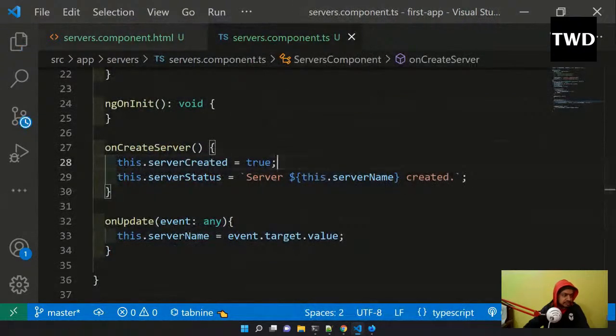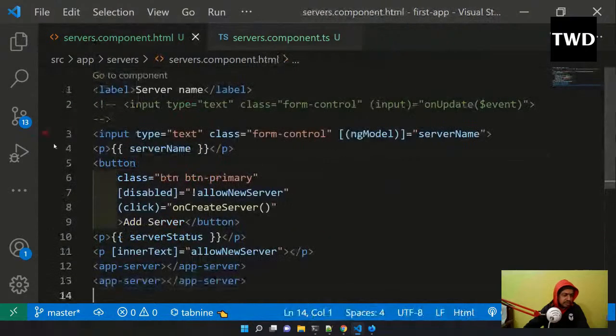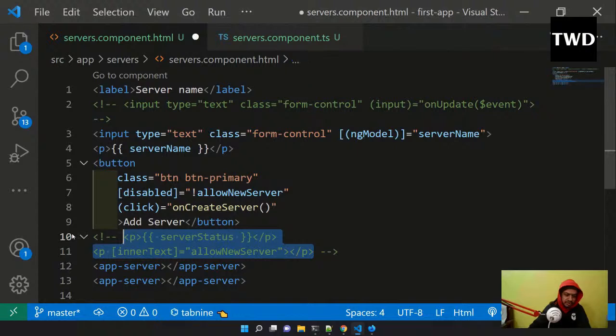Save it. Now we are going to come back here, because all the directives are in the html file. Okay, all these servers will be there, and now this add server is there, and here we are going to have ngIf. For that, first I'm going to comment this out, because I don't want it like this.